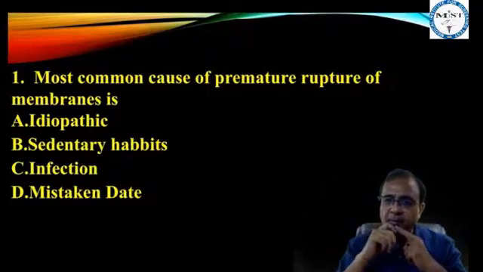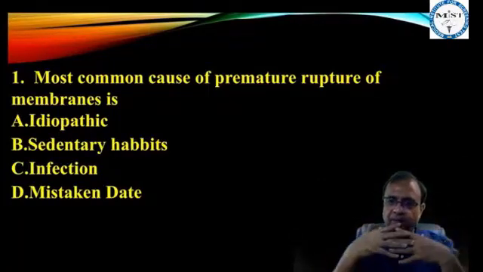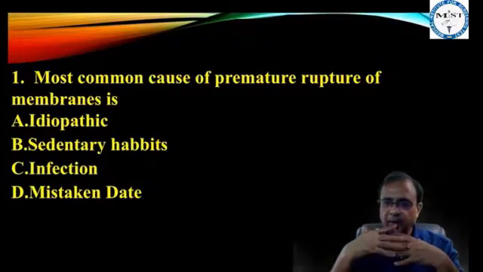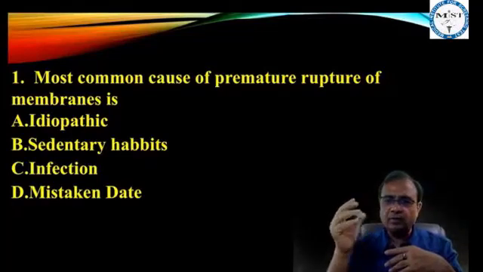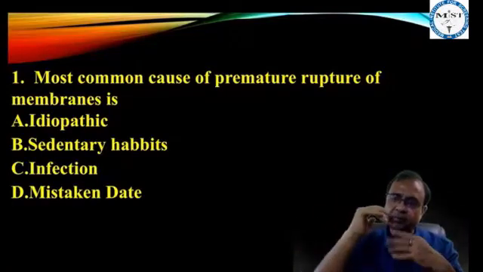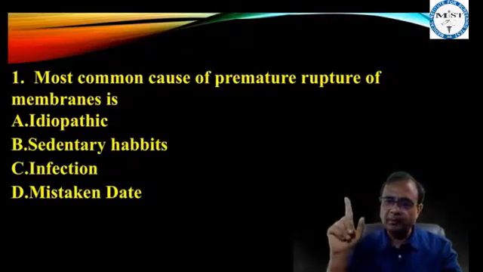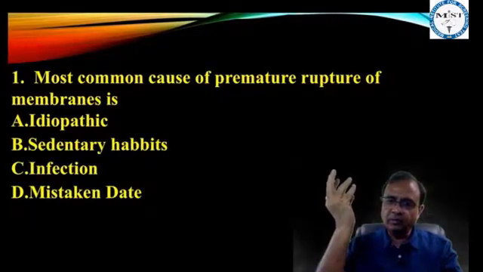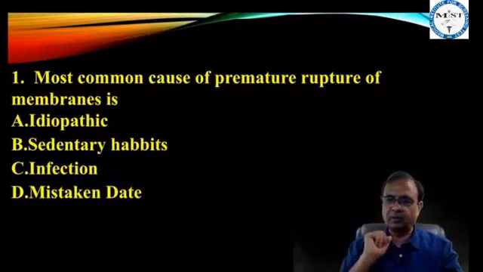What is the difference in management of preterm labor and premature rupture of membrane? One word, antibiotic. Antibiotic is not given in preterm labor, it is given in premature rupture of membrane. Up to 34 weeks in preterm labor, steroids, tocolytics. If less than 28 weeks, magnesium sulfate.